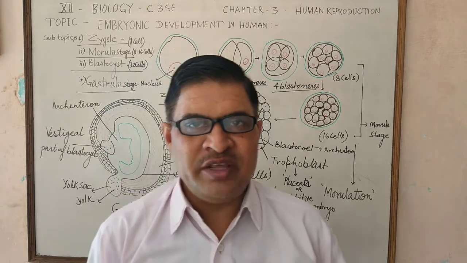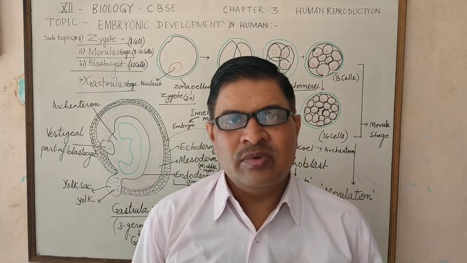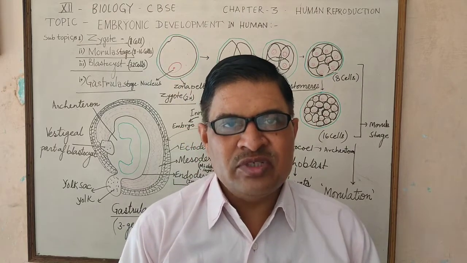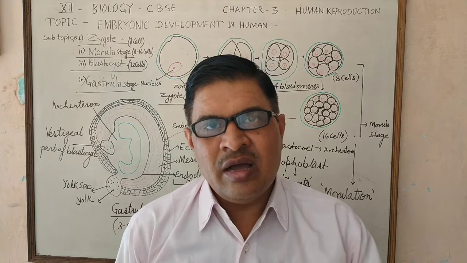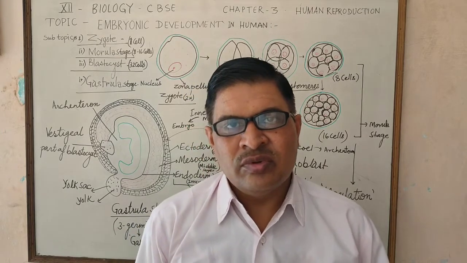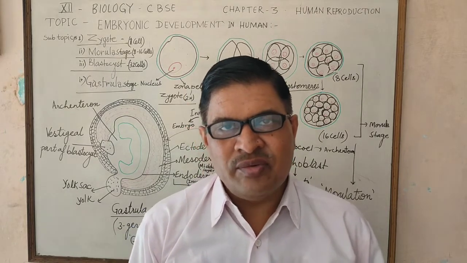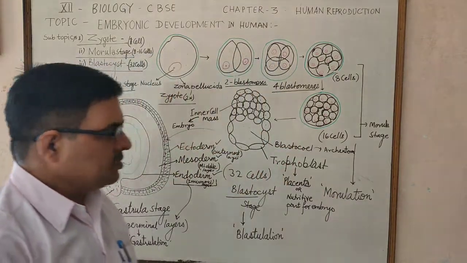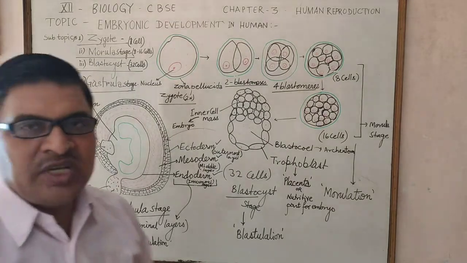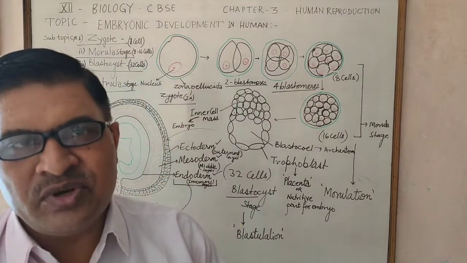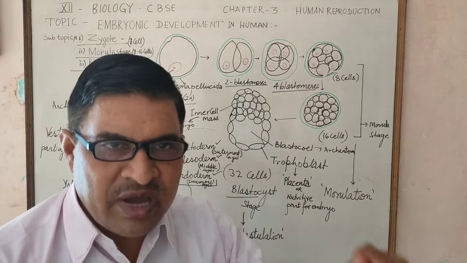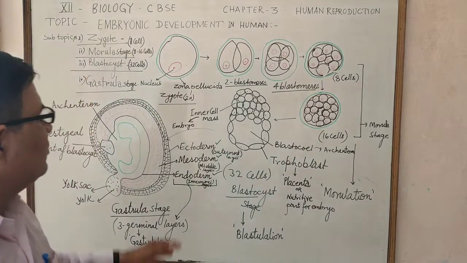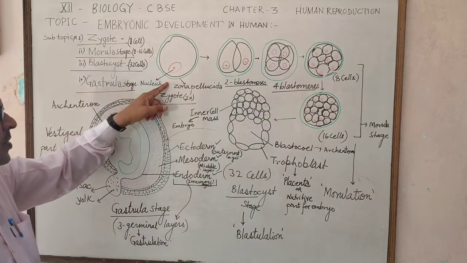Third, the zygote develops as a result of male and female gamete fusion in the fallopian tube at the junction of the isthmus and ampulla part. The zygote contains a single large nucleus and is surrounded by the zona pellucida, an acellular structure.